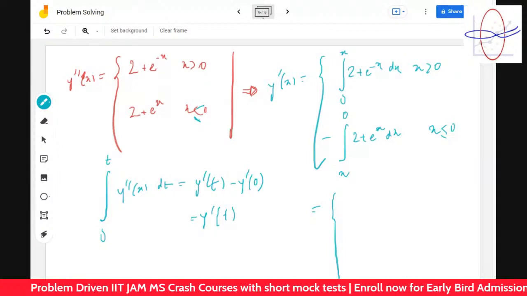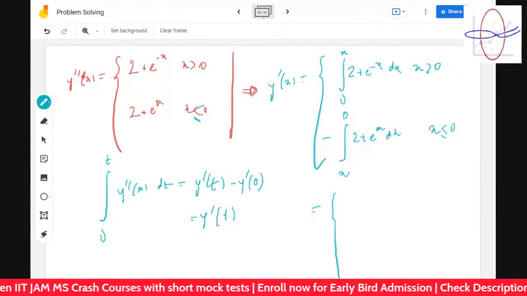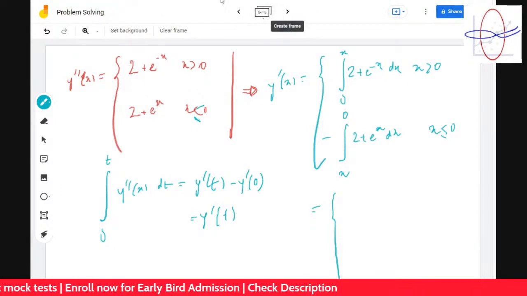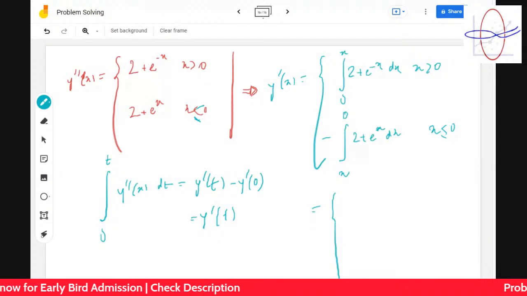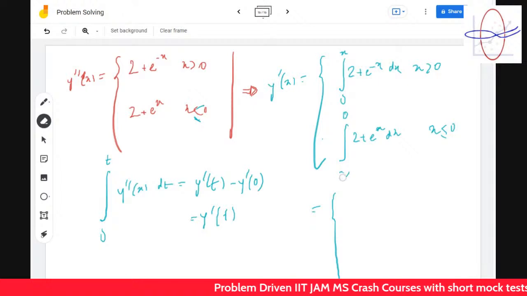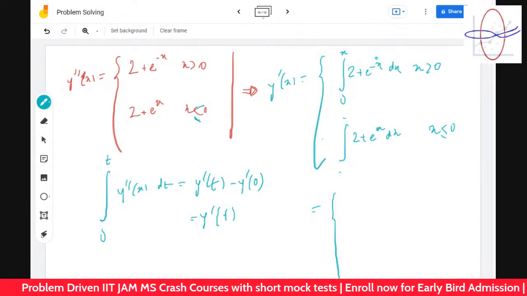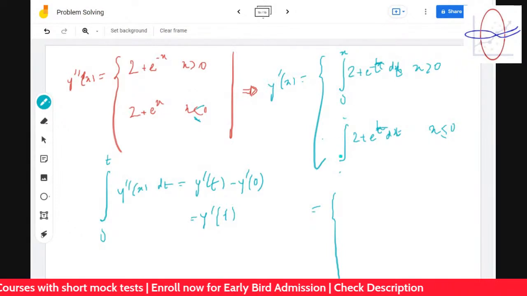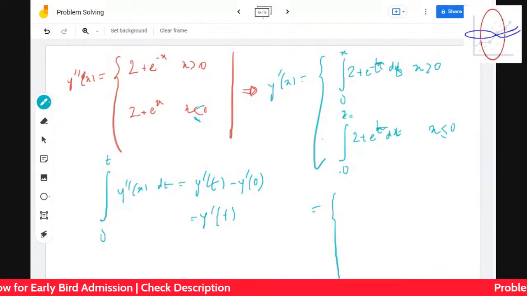You see, we are trying to connect y dash and y by doing integration, okay? And in fact, I think that's also the first thing we should do in the first problem. We have taken the minus sign because it should have been 0 to x, but x is negative over here.